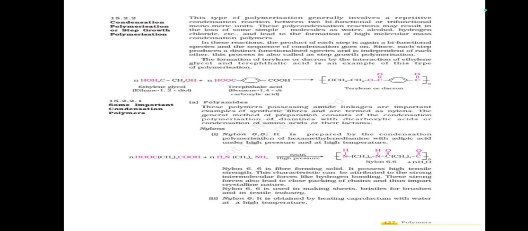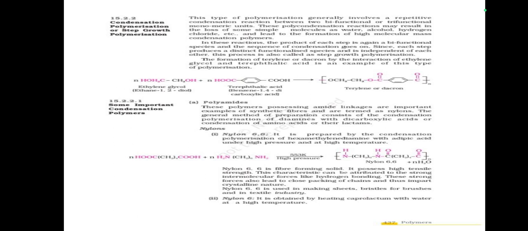Nylon 6,6 is prepared by the condensation polymerization of hexamethylenediamine with adipic acid under high pressure and at high temperature. Nylon 6,6 is a fiber forming solid. It possesses a high tensile strength. This characteristic can be attributed to the strong intermolecular forces like hydrogen bonding.